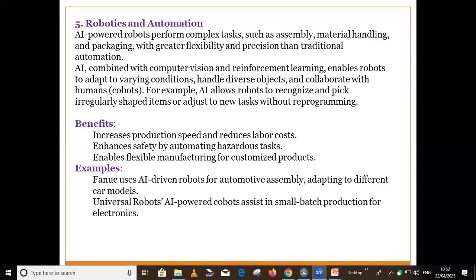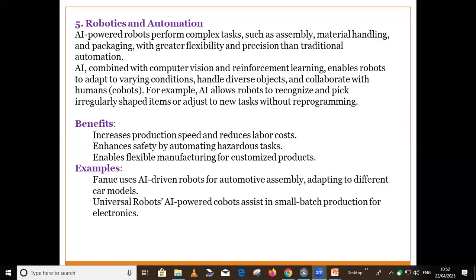Okay. Now, what are the benefits of using this? It can increase the production speed. It can reduce the labor cost. It enhances the safety by automating hazardous tasks. Also, it enables flexible manufacturing for customized products.